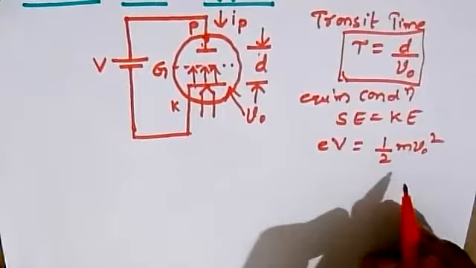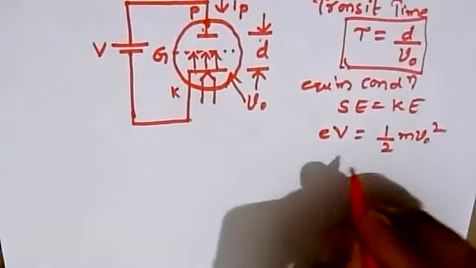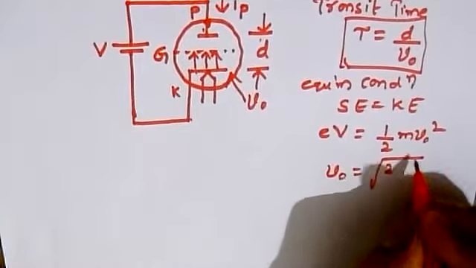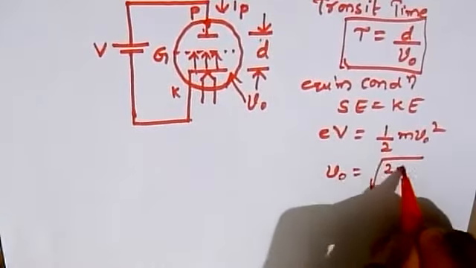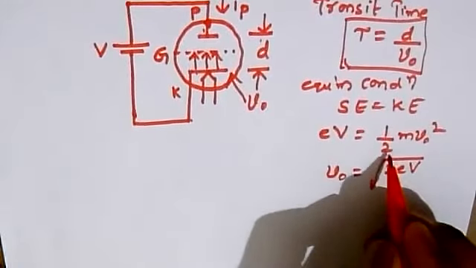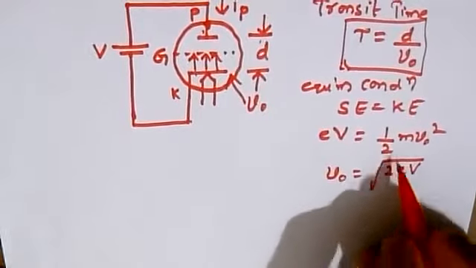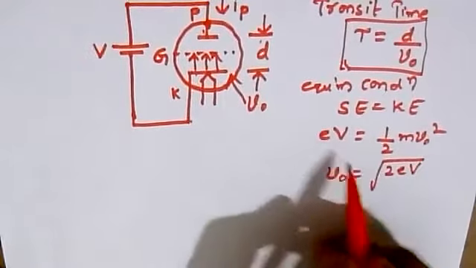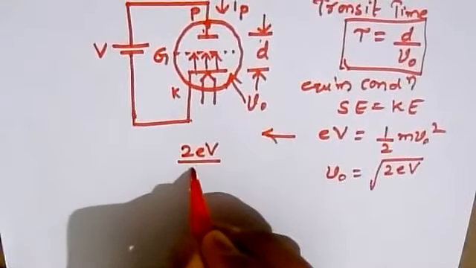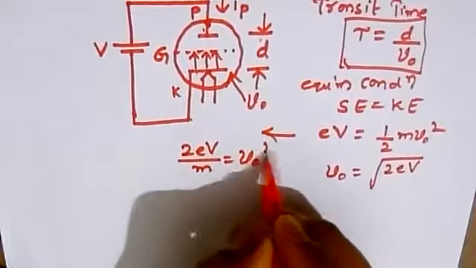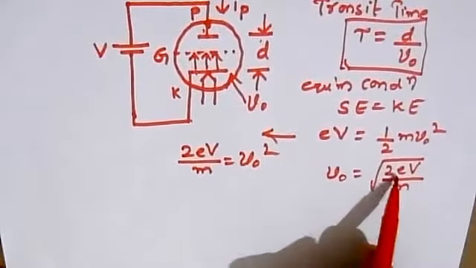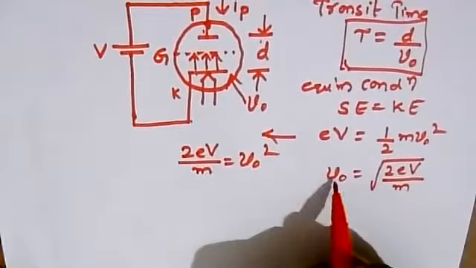Now equating these two, we get v naught equal to root of 2EV by m. Taking the square root, we get v naught as root of 2EV by m.